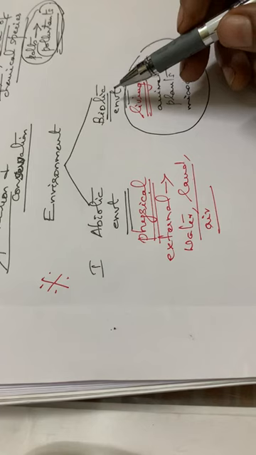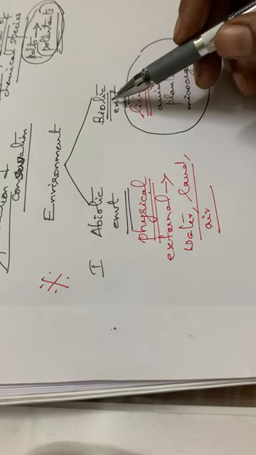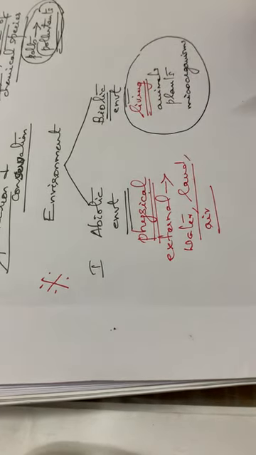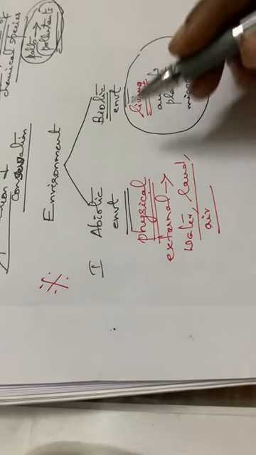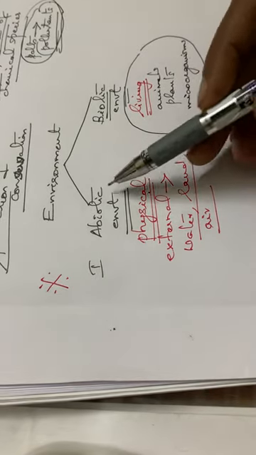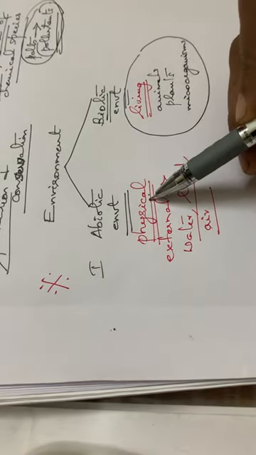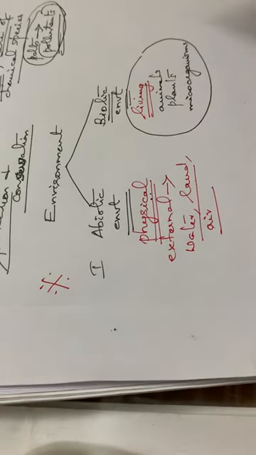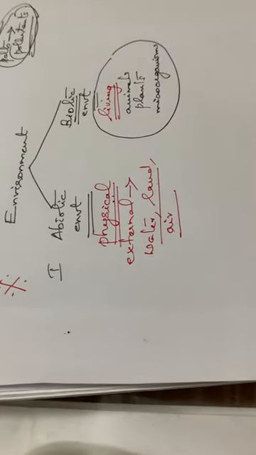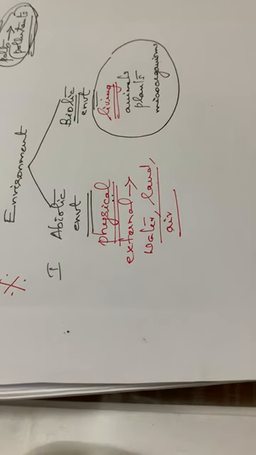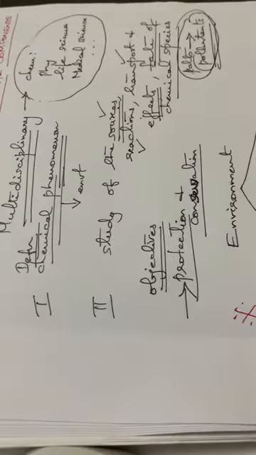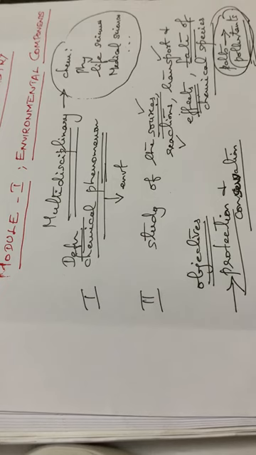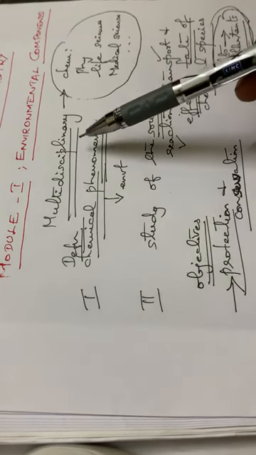Okay. So usually definitions will be asked. How will you define a biotic environment or how will you define an abiotic environment? So you have to study these two clearly. So first one, it is the physical environment, while the second one, it is the living environment. Okay. So these are the two categories of this environment. Okay. Then the next one, we can go through the different environmental segments. I think you are clear up to this. So just go through a brief of these parts.